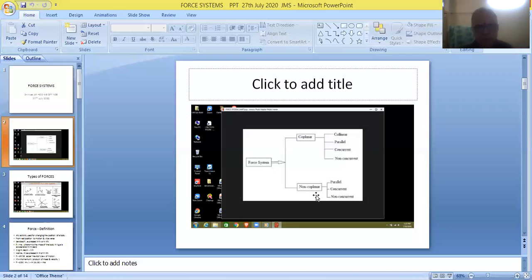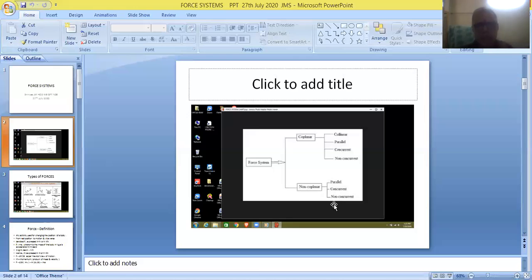So, firstly, we have noted down this definition: forces which are not lying in the same plane are called non-coplanar forces. And additionally, if they are not parallel to each other, then they are called non-coplanar non-parallel forces. And again, if they are not lying in the same plane and not meeting at one particular point, then they are called non-coplanar non-concurrent forces. And finally, if they are not lying in the same plane and not lying in the form of a straight line, they are called non-coplanar non-collinear forces.